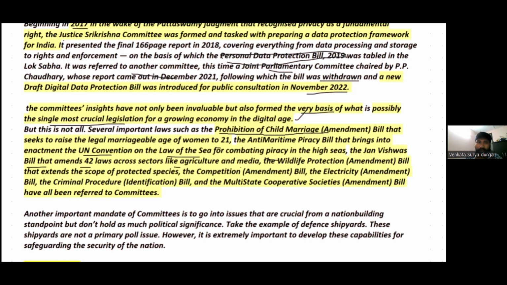The Wildlife Protection Amendment Bill extends the scope of protected species, and there are also the Competition Amendment Bill, Electricity Amendment Bill, Criminal Procedure Identification Bill, and Multi-State Cooperative Societies Amendment Bill.